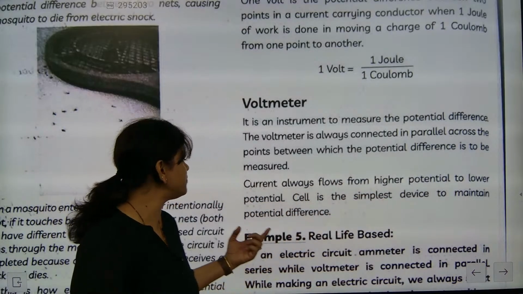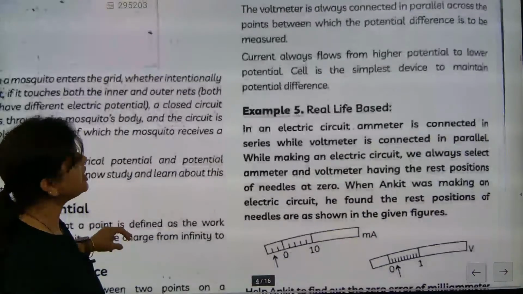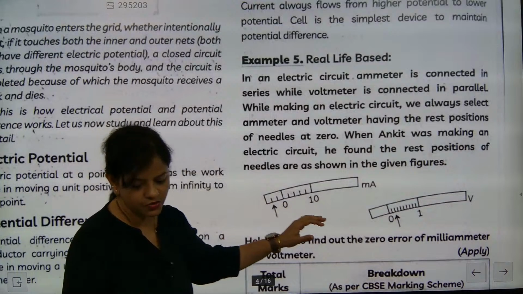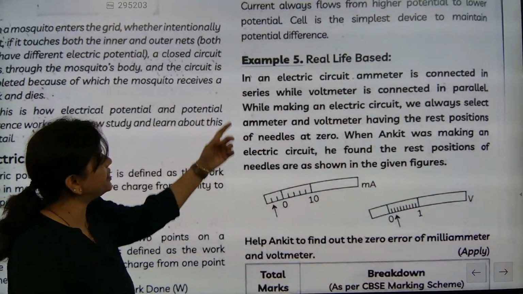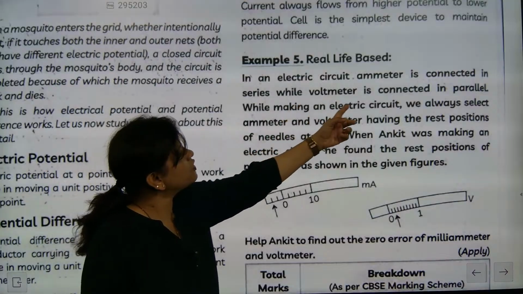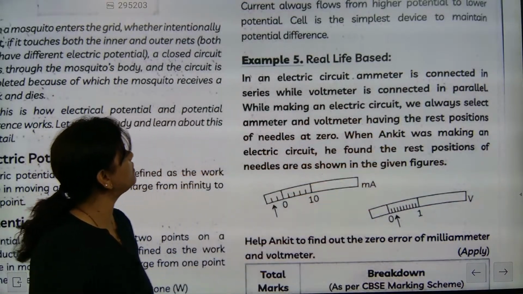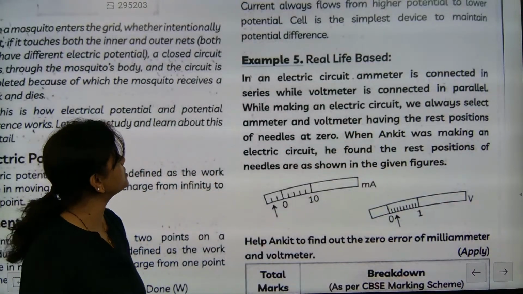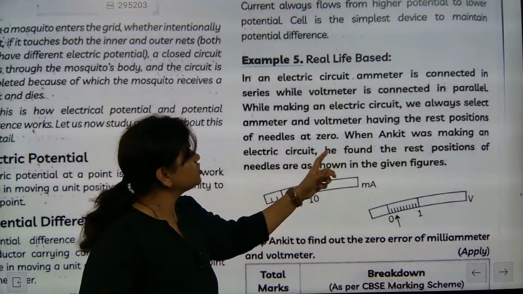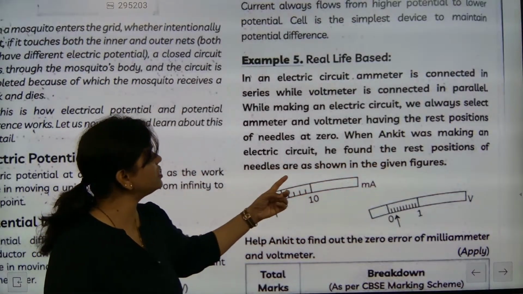Cell is the simplest device to maintain potential difference. Okay, so now real life based questions, please check this one out. Study this part. In an electric circuit, an ammeter is connected in series while a voltmeter is connected in parallel. While making an electric circuit, we always select an ammeter and voltmeter having the rest positions of needles at 0. So when Ankit was making an electric circuit, he found that the rest positions of the needles were as shown in this.